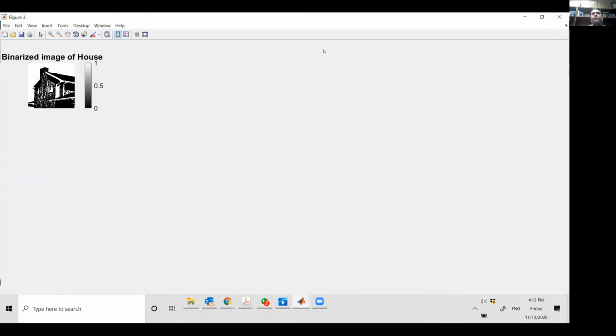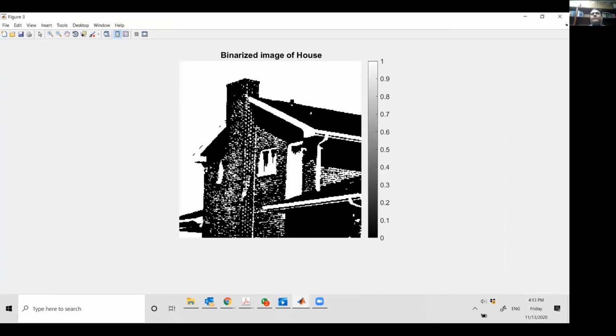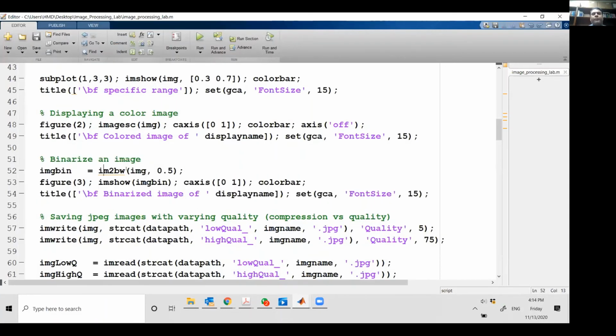So here is your black and white image. So everything which was less than 0.5 is given 0. Everything which is greater than 0.5 or equal to 0.5, it is assigned 1. And this binarization is very, very important in segmentation, in various image processing tasks that we have. Okay, so a very, very simple command, image to black and white. So that's the name of the command. Okay, so that's what we have.